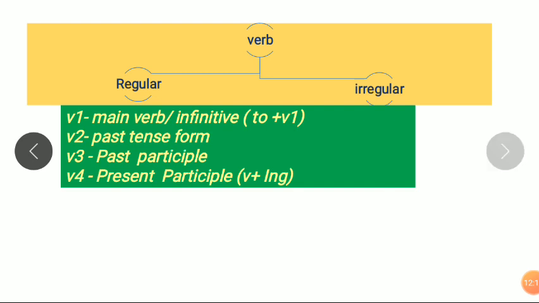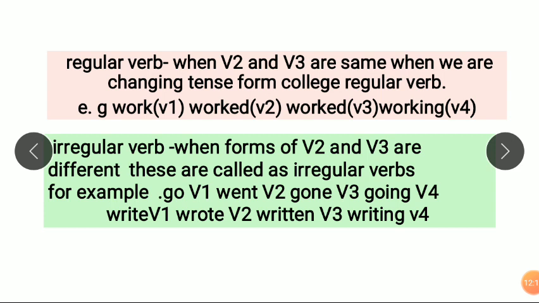See, regular verbs mean what? When our V2, the past tense form, and V3, the past participle form, are the same, they are called regular verbs. For example, work, worked, worked, working.